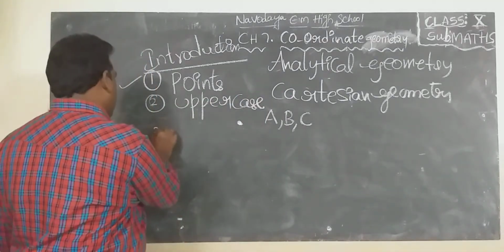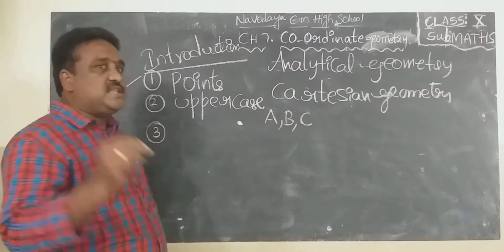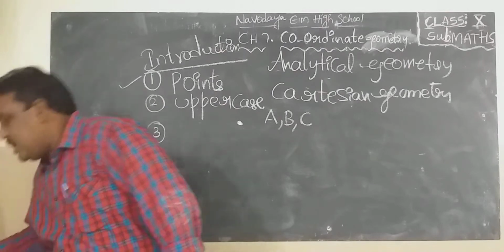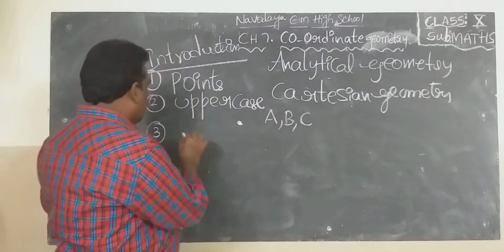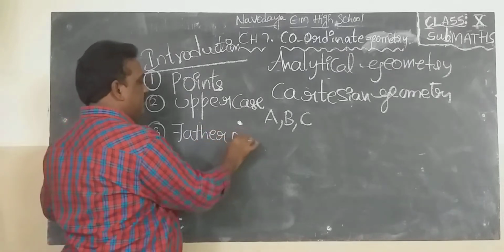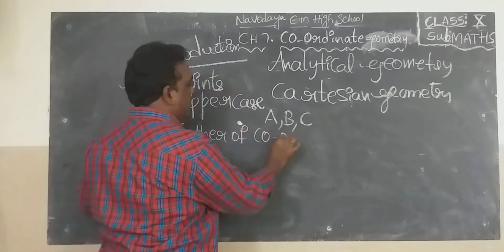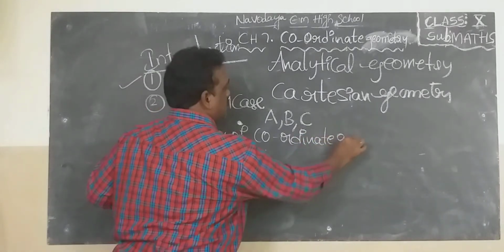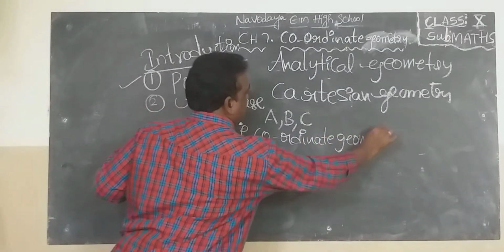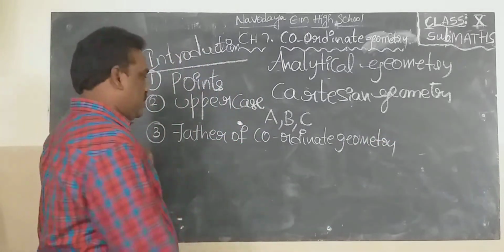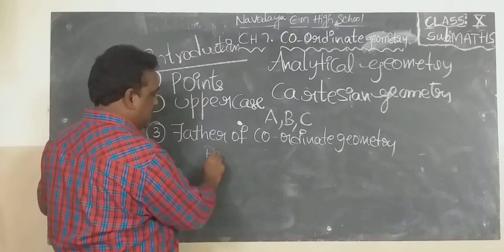Who developed coordinate geometry? Who is the developer of coordinate geometry? Who is the father of coordinate geometry?